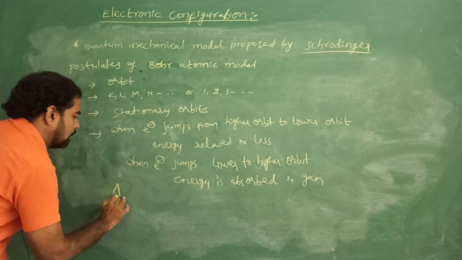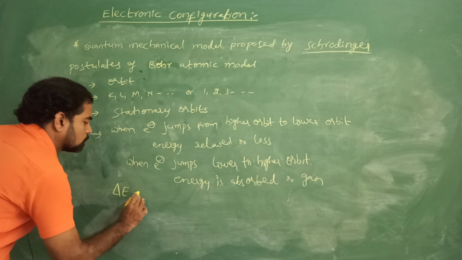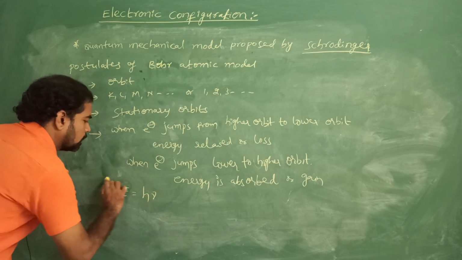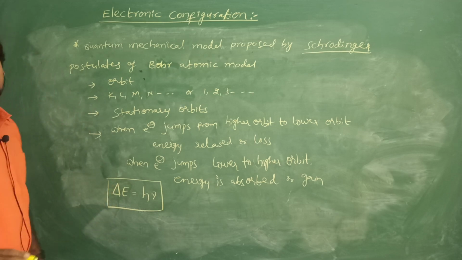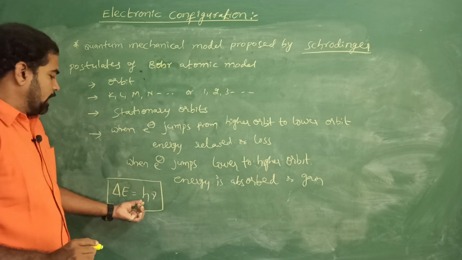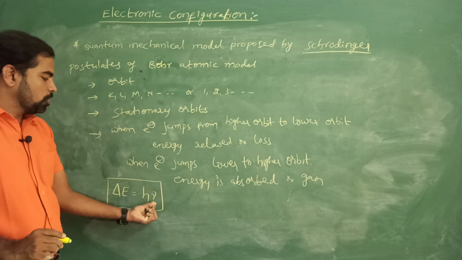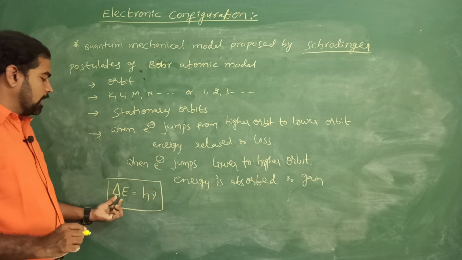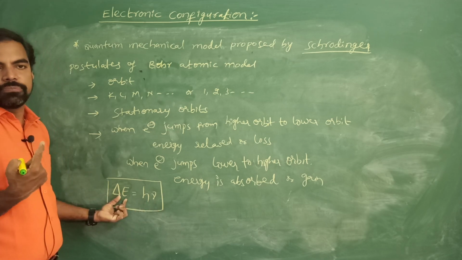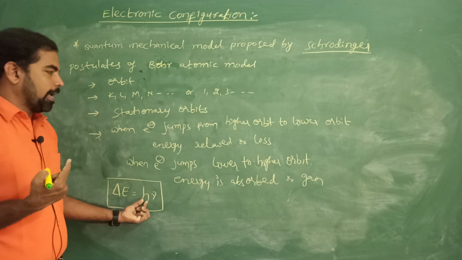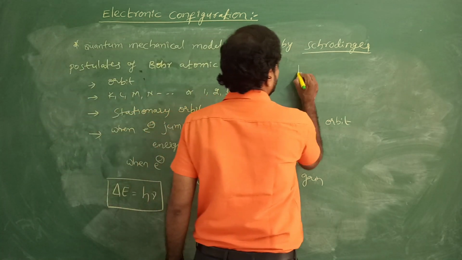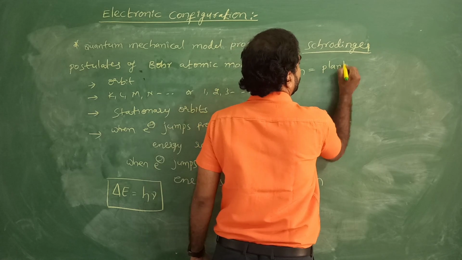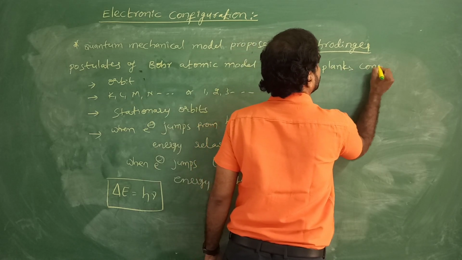This energy absorbed or released, the change in energy, can be represented as delta E equals h nu. Here h is Planck's constant, nu is the frequency, and delta E means change in energy. What is the value of Planck's constant?